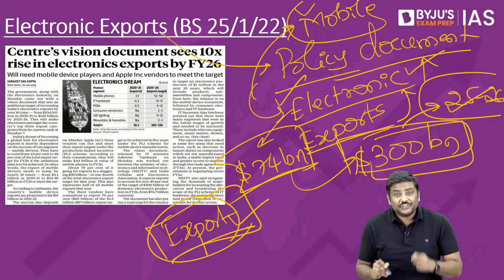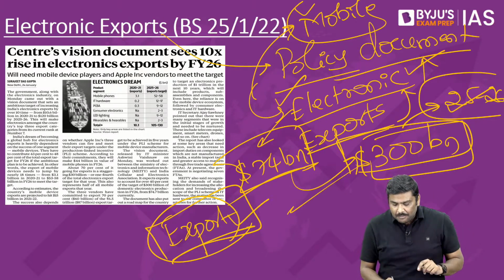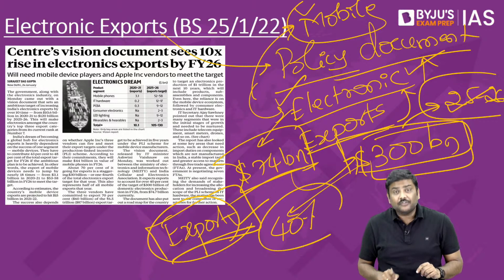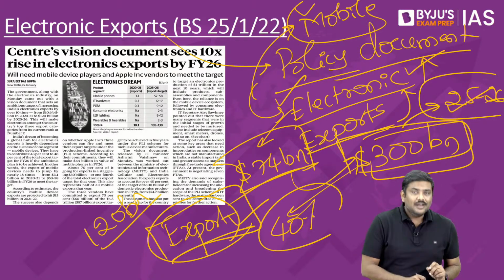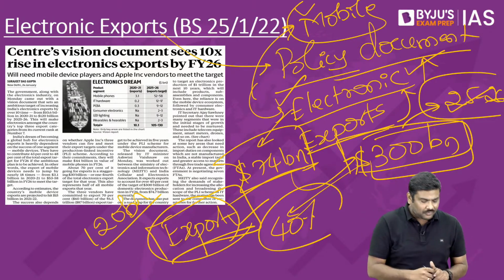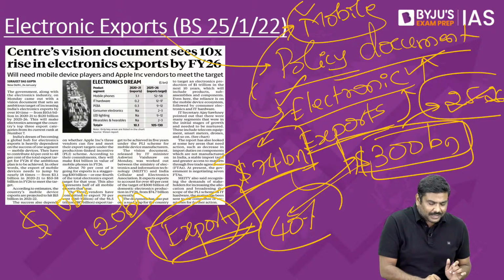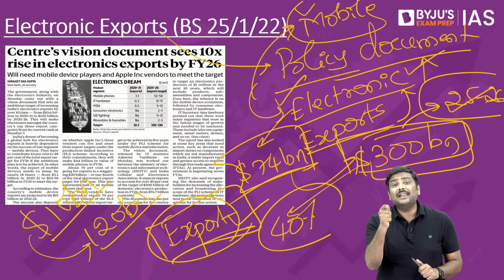Out of this $300 billion, as per this vision document, the total amount of exports targeted is 40% of this, that is 120 billion. Right now, the electronic exports that we do from India to the rest of the world is just over 10 billion. So, from 10 billion, we want to increase it to 120 billion.